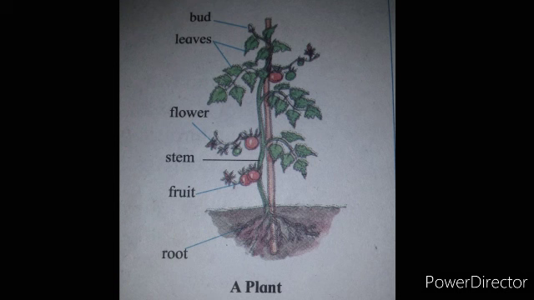Students, here you can see the picture of a plant, and the different parts of this plant are labeled, meaning the name of each part is given. You can see the bud named as bud, then leaves, flowers, stem, fruit, root. Each part of this plant is labeled, meaning the name is written for each part.